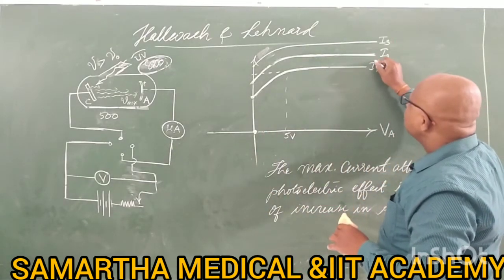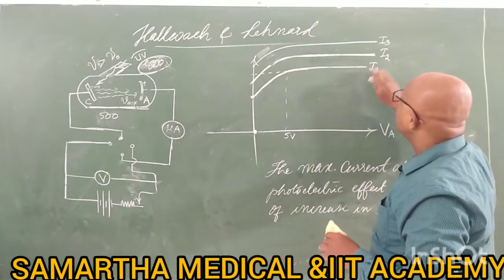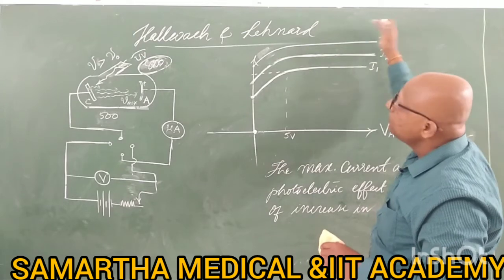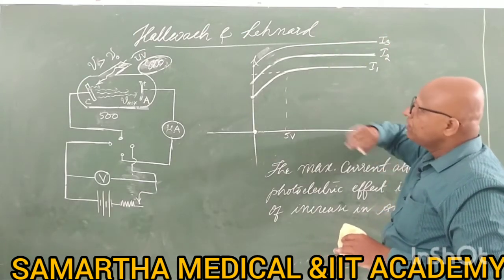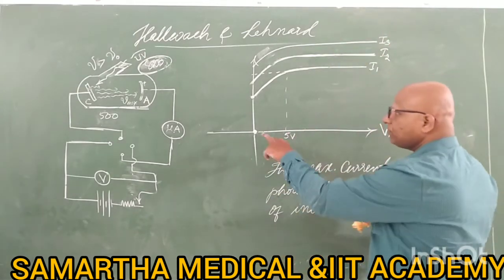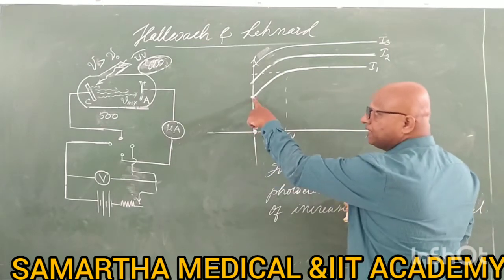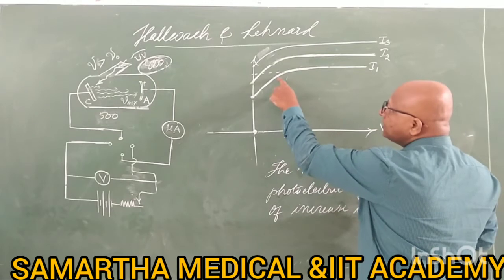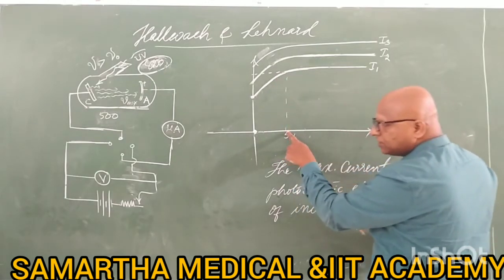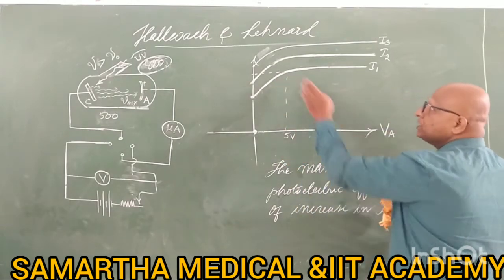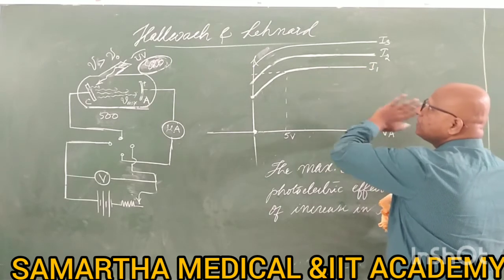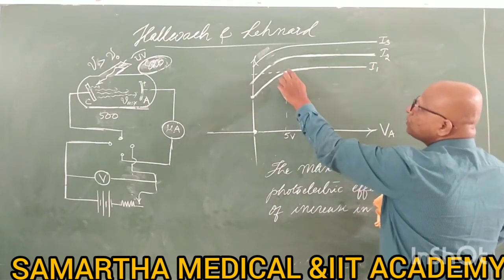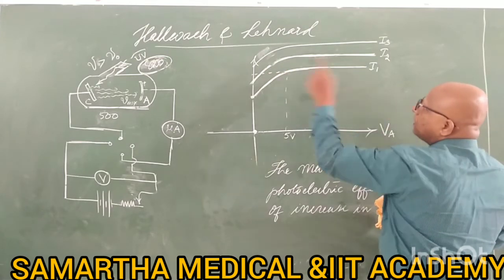For smaller intensity, smaller saturation current. For higher intensity, higher saturation current. So the thing is clear. For anode 0, current is not 0. When anode potential is increased, current starts increasing up to a certain voltage. After this certain voltage, the current value will not increase further. It will take a saturation value, because it corresponds to all electrons absorbed.